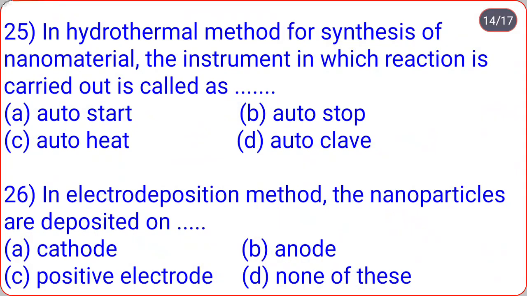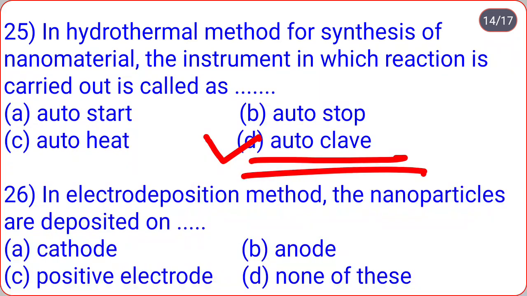Remember that. In hydrothermal method for synthesis of nanomaterial, the instrument in which reaction is carried out is called as... autostart, autostop, autoheat, autoclave. So correct option is autoclave. In hydrothermal method, the instrument in which reaction is carried out is called as autoclave. In electrodeposition method, the nanoparticles are deposited on... cathode, anode, positive electrode, none of this. So in electrodeposition method, the nanoparticles are deposited on cathode.